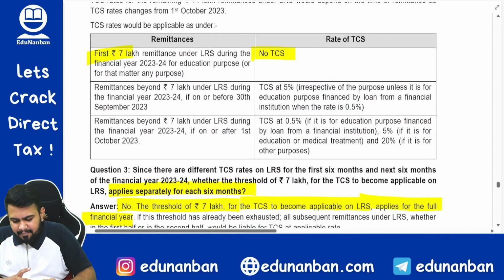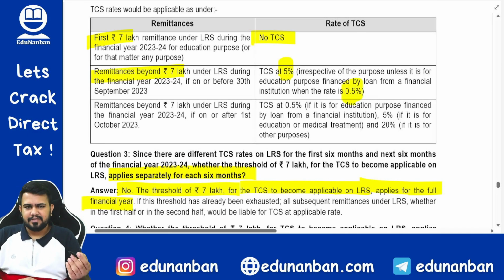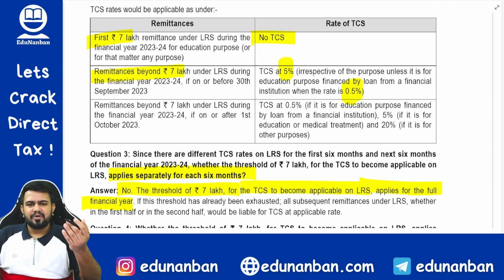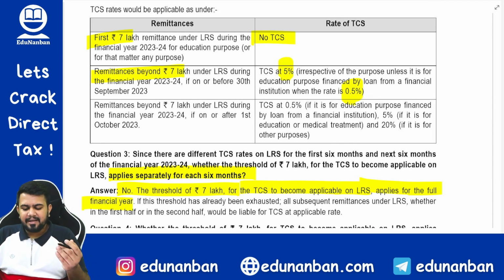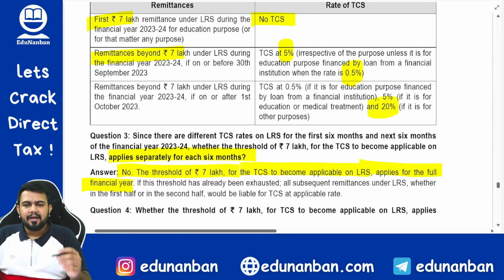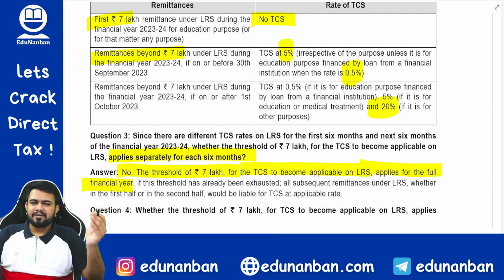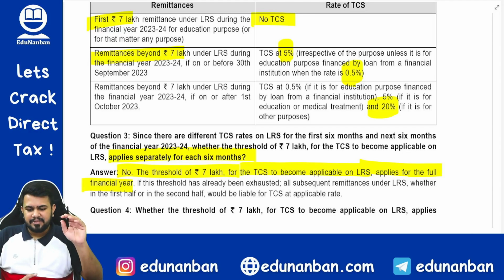Okay. Beyond 7 lakhs, if it is education purpose, then it is 5% or 0.5%. If it's an education loan, then 0.5%. Other than education loan, 5%. Medical, if it is medical, then 5%. Okay. And if it is other purpose, then it will be up to 30th September 5%. After 30th September, that is from 1st October onwards, it will be 20%. Okay.